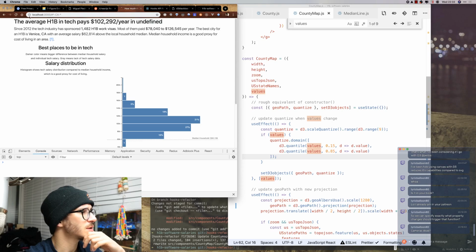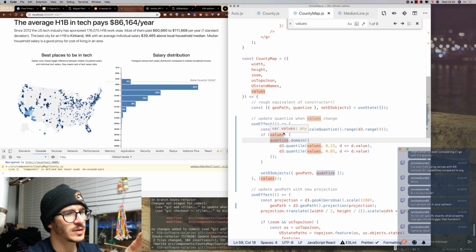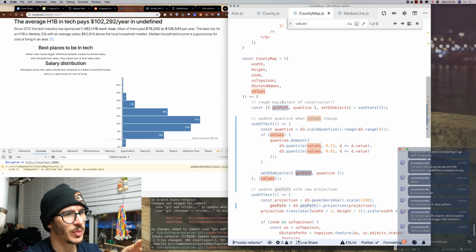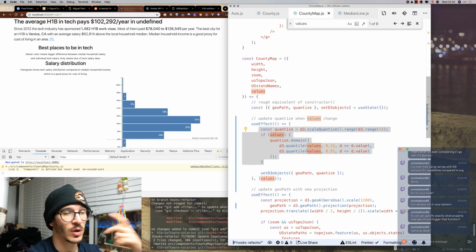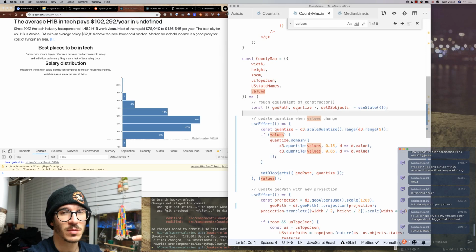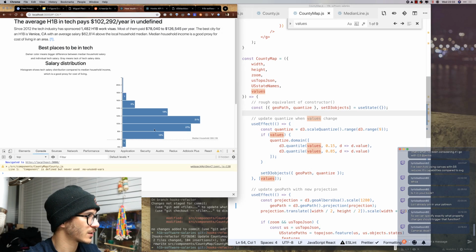Let's reload this. So the idea here is that we have geopath defined from here, which means we can put it back into state and it's going to remain unchanged, but we're locally changing the quantized scale and then putting it back into local state from useEffect.